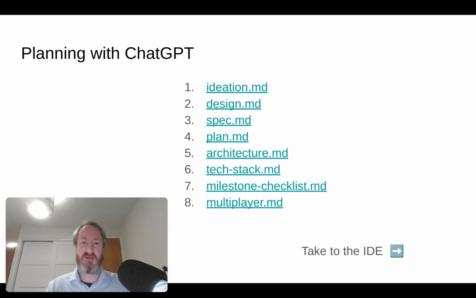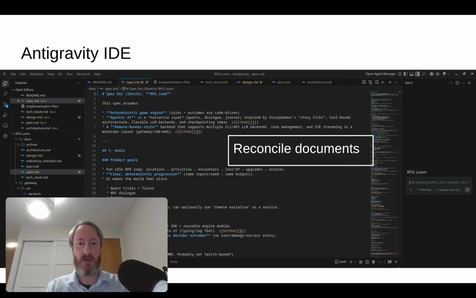Let me show you what I did next. So these are the documents. I saved them to my computer locally. I took them into the IDE. And then the first thing I do, of course, is always, please read these documents, please understand them, and let me know if you understand them. And of course, it does.